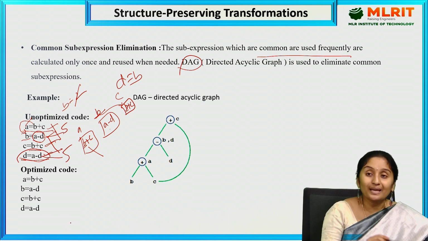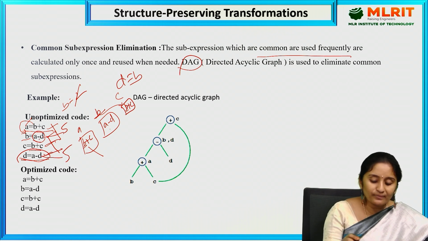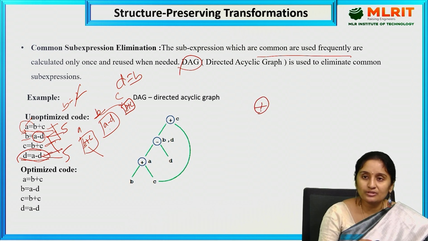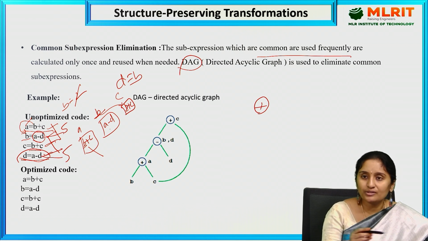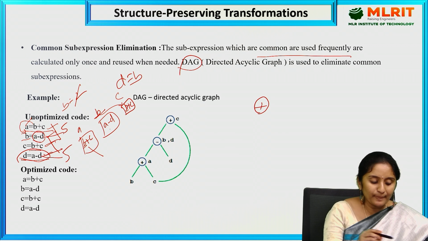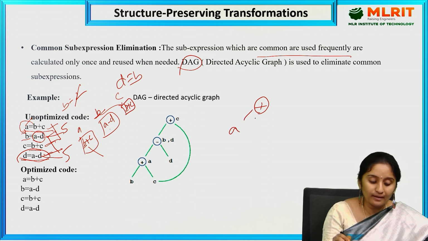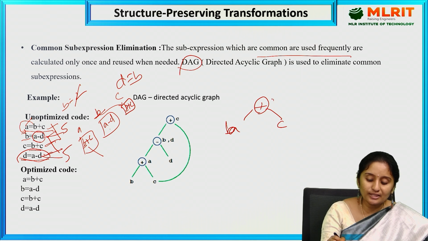So here that can be done using a directed acyclic graph also. First, the plus operators are placed as the internal nodes or the parent nodes, and the operands are stored as leaf nodes. So plus is the operator, and for the plus operator the left hand operand is B and the right hand operand is C. And the next one is stored in A. A equal to B plus C.